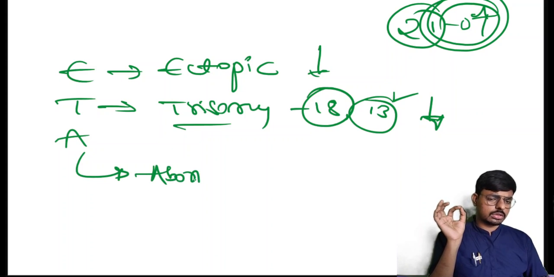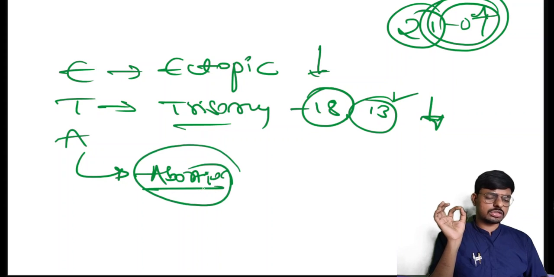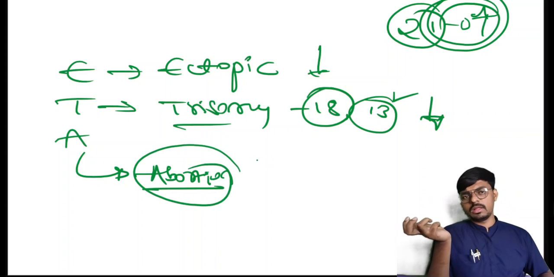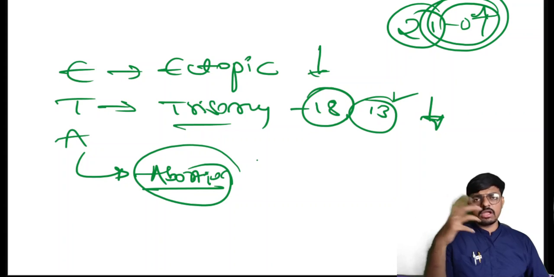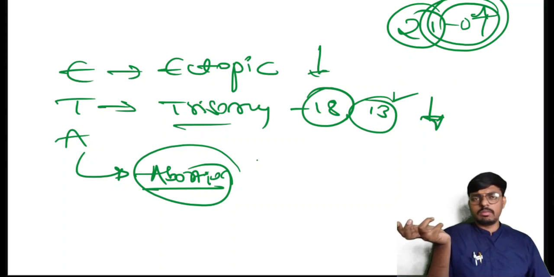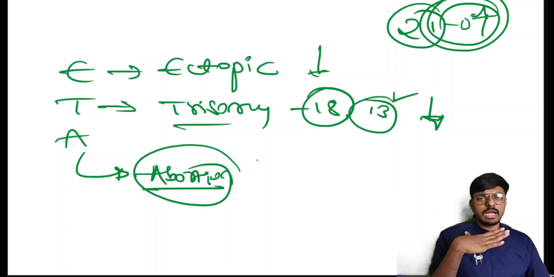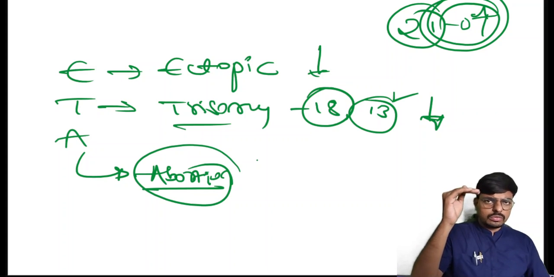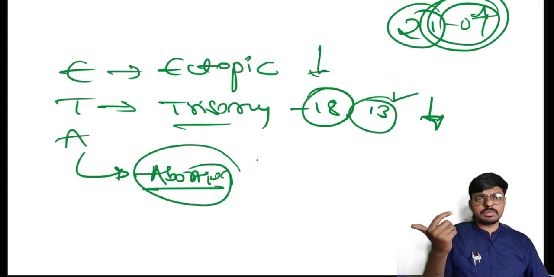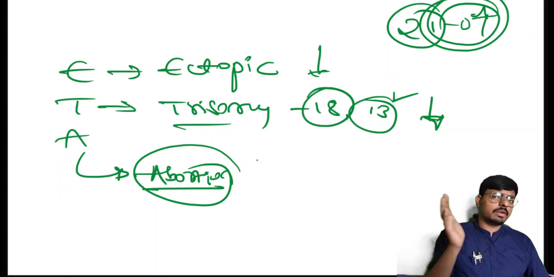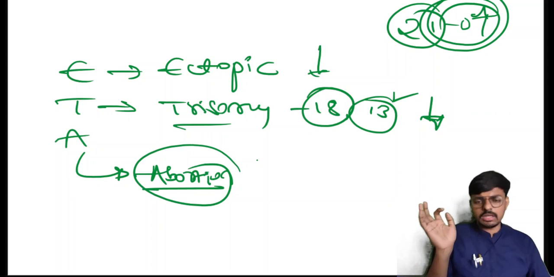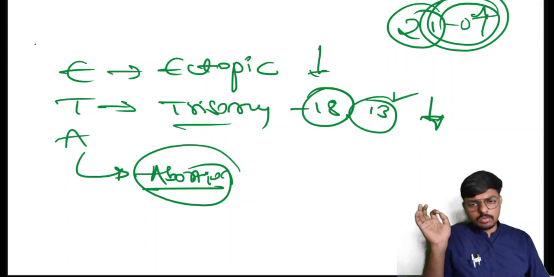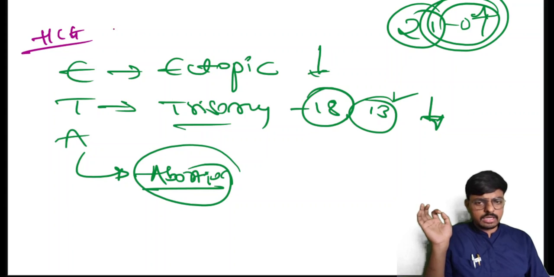What is the definition of abortion? Abortion is the spontaneous termination of the pregnancy before the period of viability. If a healthcare provider assists in taking out the products of conception before the period of viability, we call that medical termination of the pregnancy. If it occurs spontaneously, we call it abortion. Is that clear? Clear. So these are the three conditions where human chorionic gonadotropin decreases.